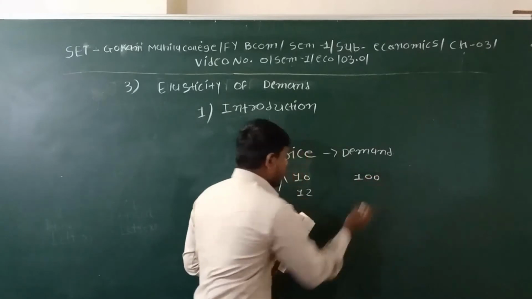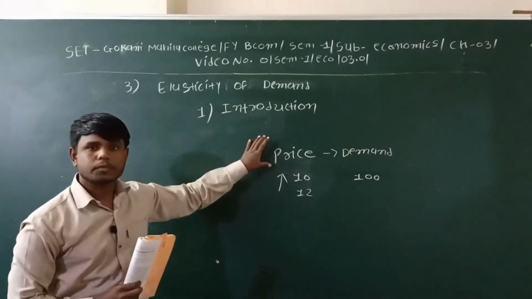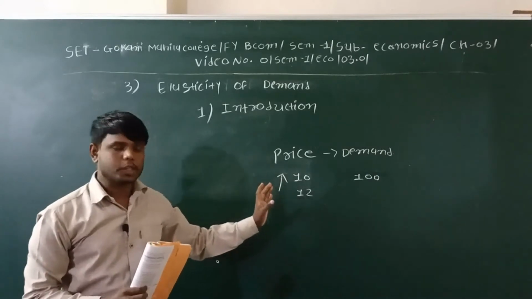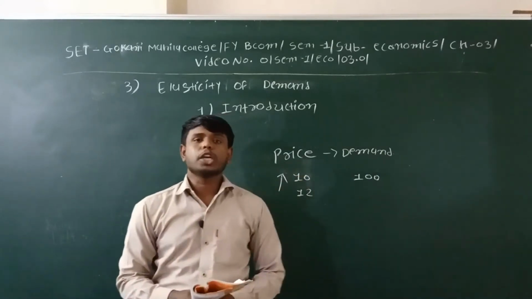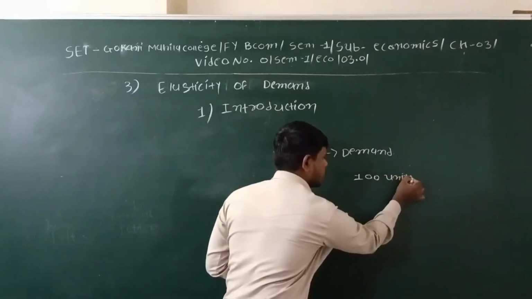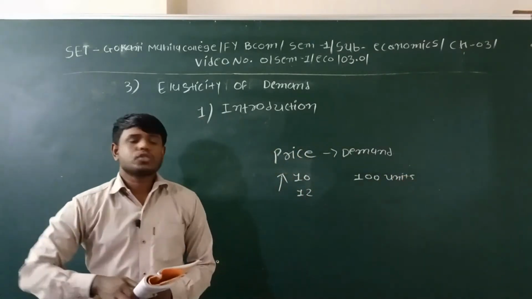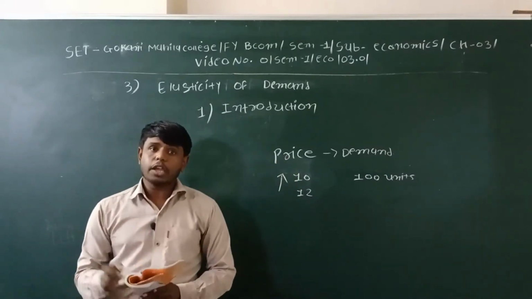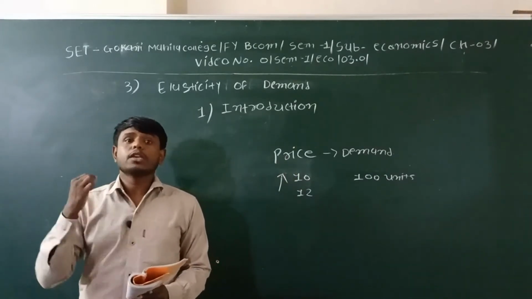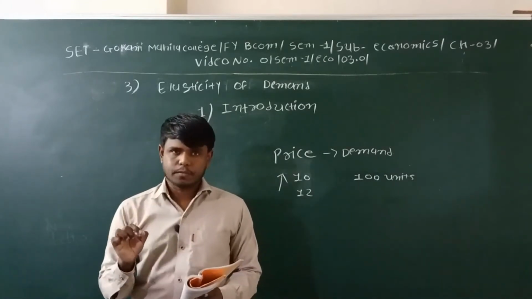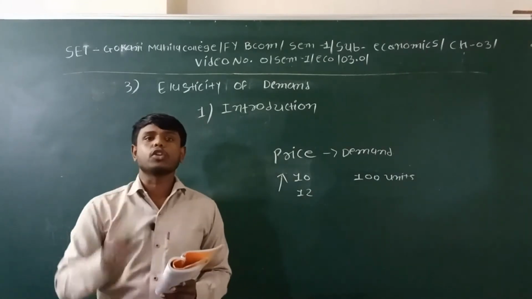In the law of demand, we have studied that if any change occurs in the price, it will affect the demand. But how much it affects is not included in the law of demand.